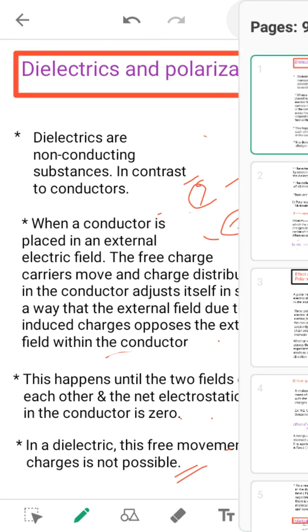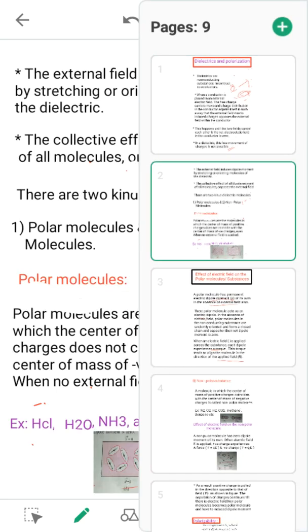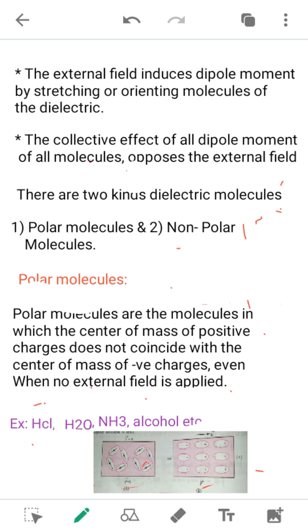But when there is an electric field, the induced dipole moment stretches the molecules, and the negative and positive charges get separated, and they align themselves in the direction of the electric field. Before the electric field they are haphazardly arranged, but when the electric field is applied, the molecules align themselves in the direction of the electric field.